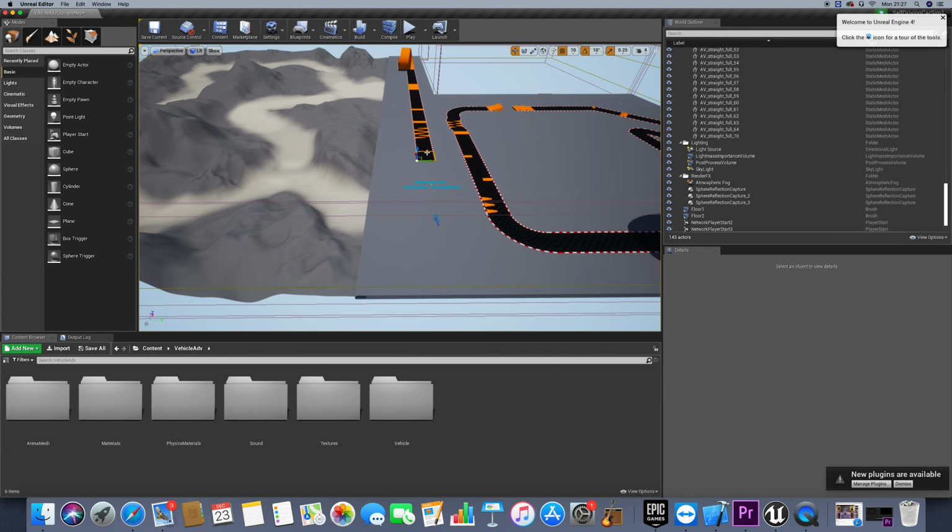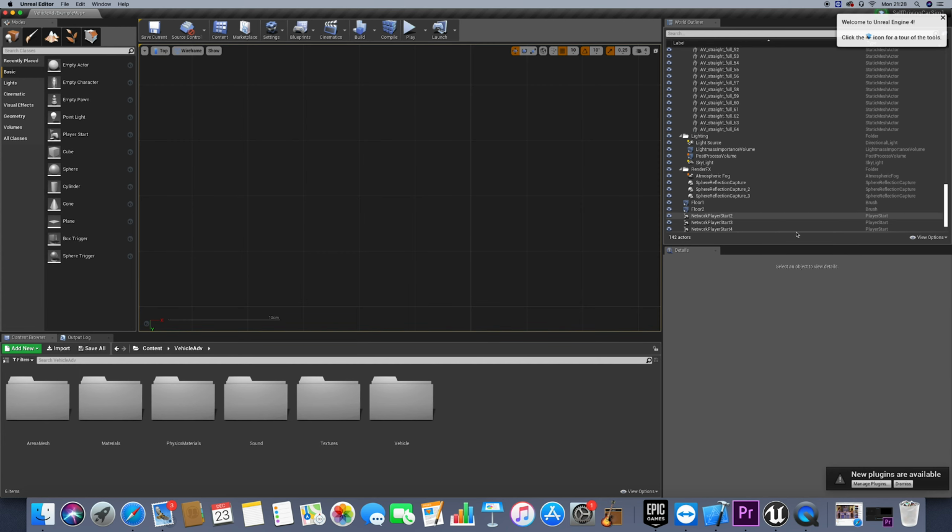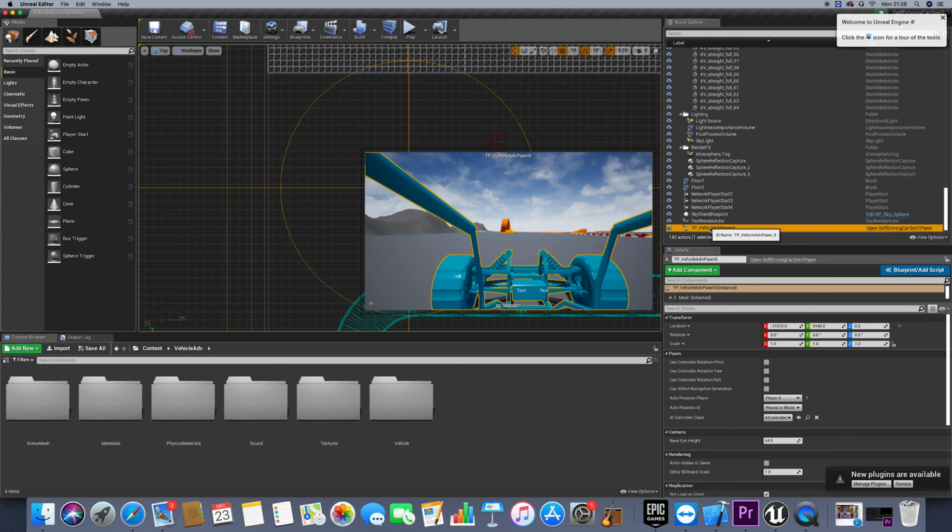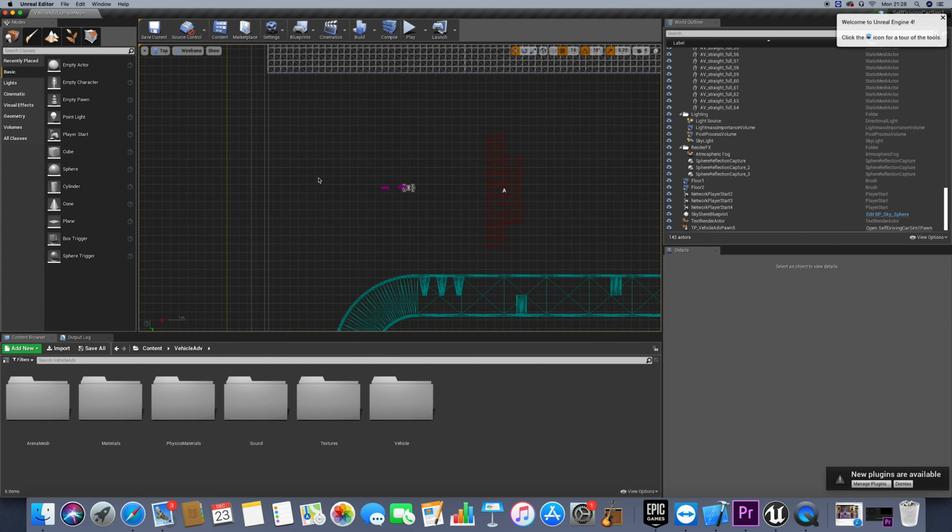So first of all, I want to delete what we already have, and it's better if I move to the top view. If you double click over your vehicle here, you would directly be taken to the vehicle position, and that will zoom in at your main vehicle, which is actually the pawn here, the main player.